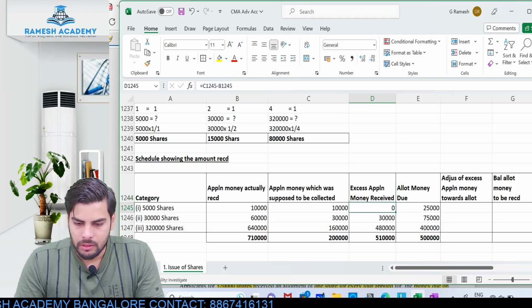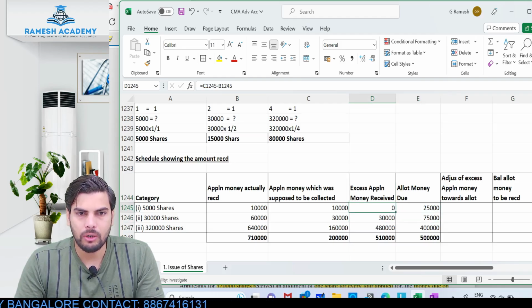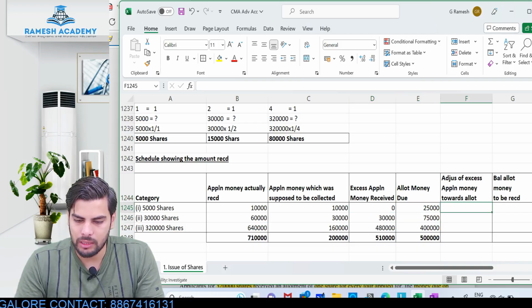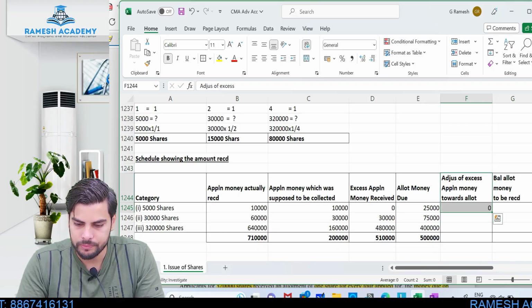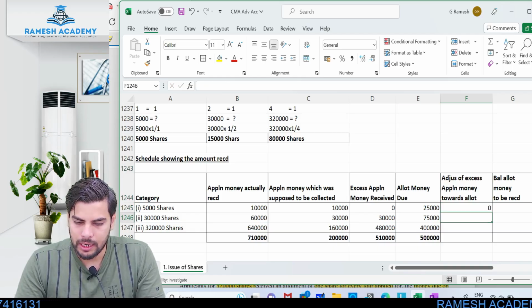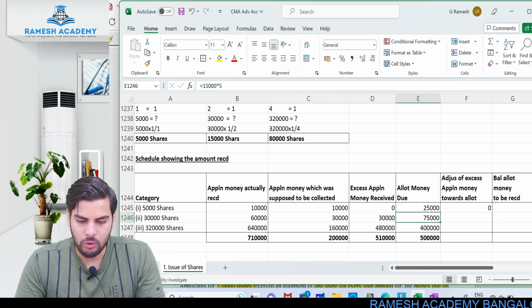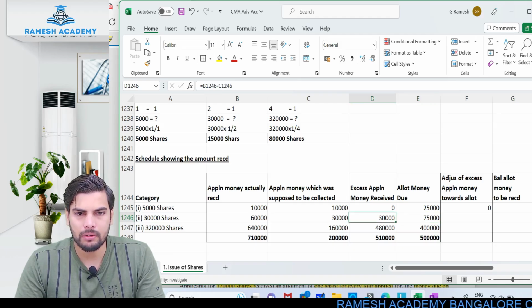Now, in the first case, did I receive any excess application money? No, I did not receive any excess application money. So nothing can be adjusted towards allotment. Is there any excess application money which I can adjust towards allotment? No, zero. Clear? So look at the second case. Allotment money due is 75,000. How much is the excess application money which I have got? I've got 30,000 rupees of excess application money.